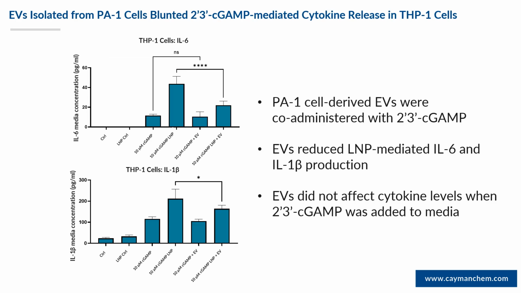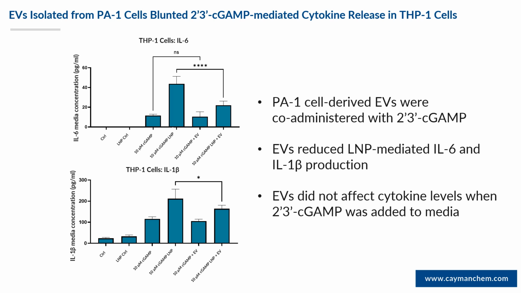In this experiment, we also co-incubated the THP1 cells with EVs isolated from the PA1 cells. These are the EVs that contain the active ENPP1. When the EVs were administered together with the cGAMP added directly to the medium, we didn't see any change in cytokine release. However, interestingly, when the EVs were co-administered with the cGAMP containing LNPs, we saw a significant reduction in IL-6 and IL-1 beta production.